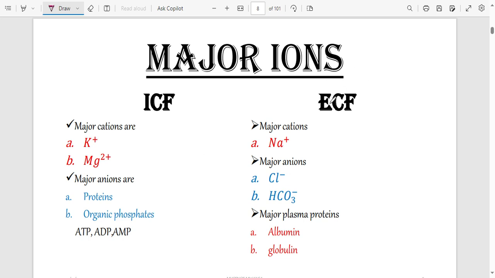But outside the cell, ECF, the major cations, those who are positively charged, the major one is sodium. And then for the anions, those which are negatively charged, you have got chloride and bicarbonate. You also have plasma proteins, which are found outside the cells. Plasma proteins are proteins which are found in blood. The major ones are albumin and globulin. These are plasma proteins. You understand them well if we talk about blood.